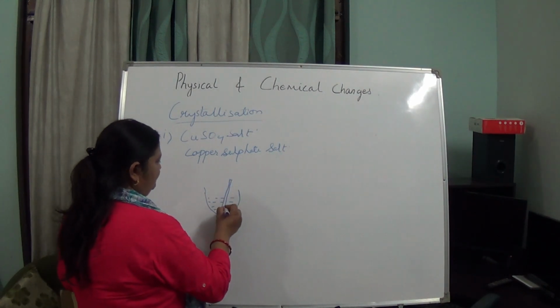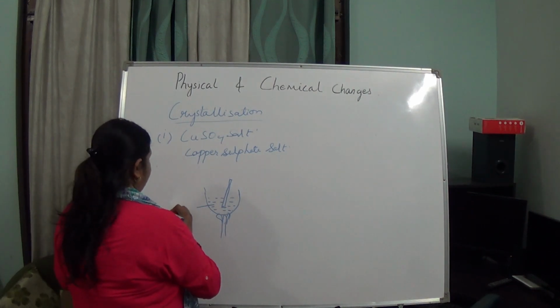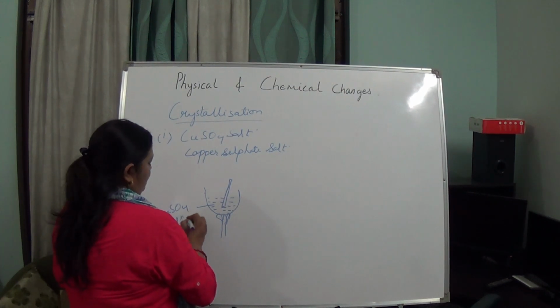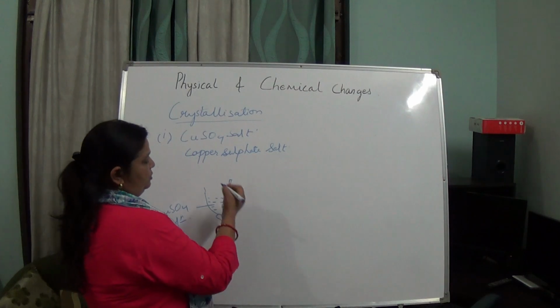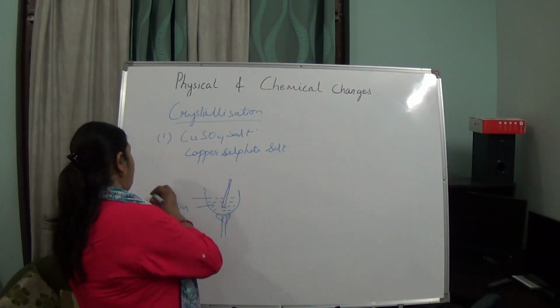We have taken copper sulfate solution, and we will be adding one or two drops of H2SO4, that is sulfuric acid.